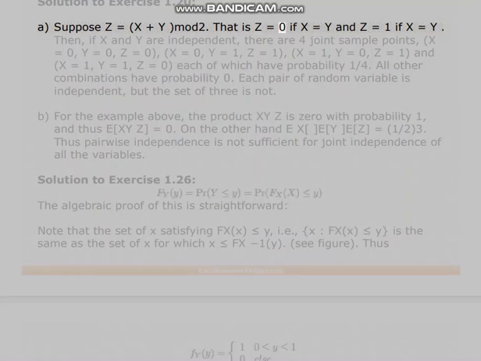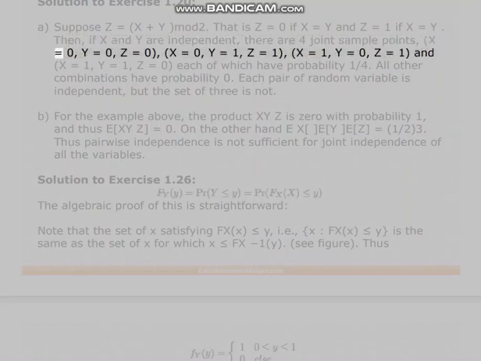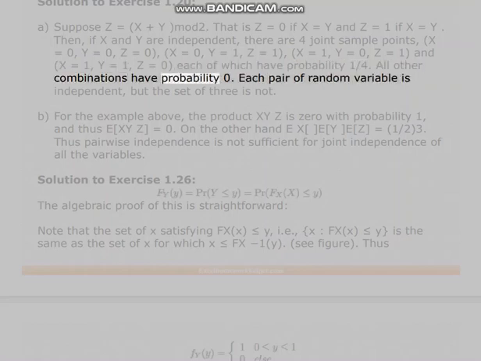That is, Z equals 0 if X equals Y and Z equals 1 if X does not equal Y. Then, if X and Y are independent, there are 4 joint sample points: X equals 0, Y equals 0, Z equals 0; X equals 0, Y equals 1, Z equals 1; X equals 1, Y equals 0, Z equals 1; and X equals 1, Y equals 1, Z equals 0, each of which has probability 1/4. All other combinations have probability 0. Each pair of random variables is independent, but the set of 3 is not.